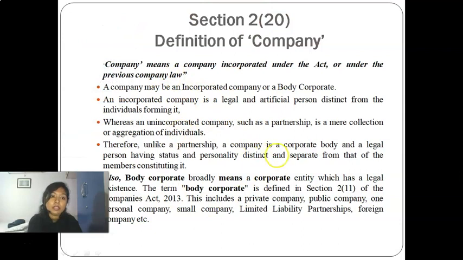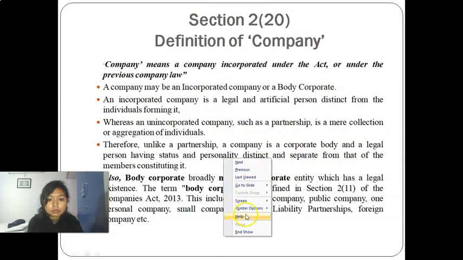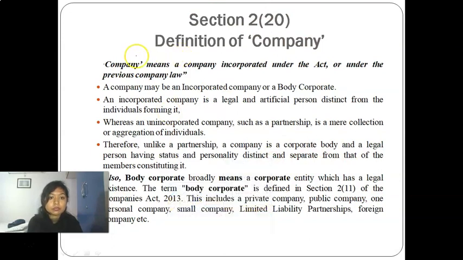So what is the definition given here? Company means a company incorporated under the Act or under any previous company law. What do you mean by the words previous company law and company incorporated? We need to understand it word by word. Company means a company which is incorporated under the Act. Which Act? Companies Act 2013. Incorporated means which is registered under this Act.